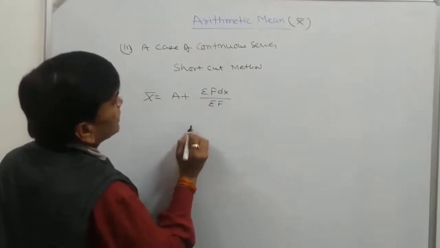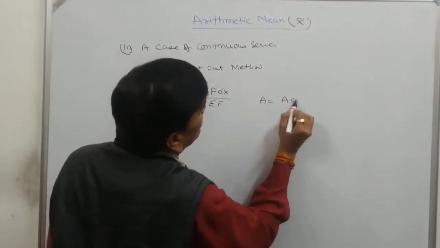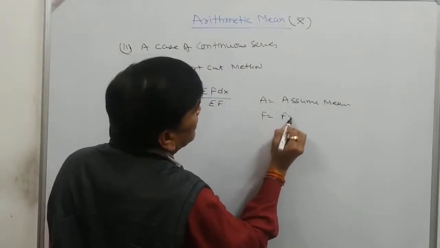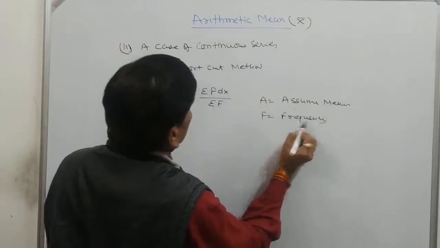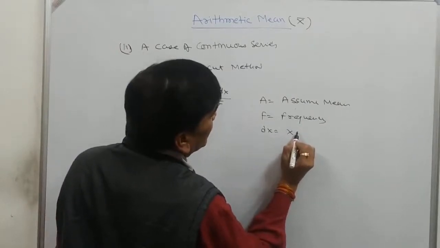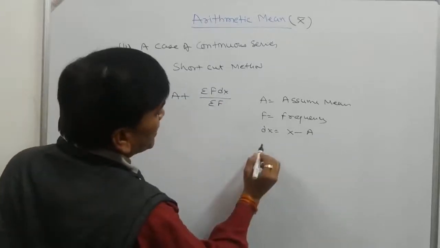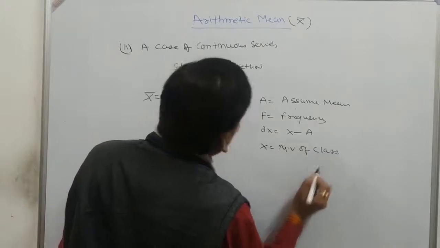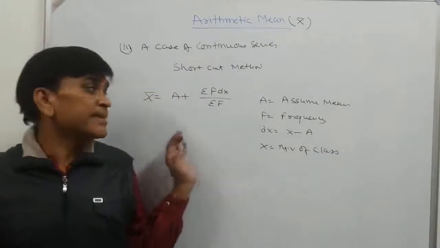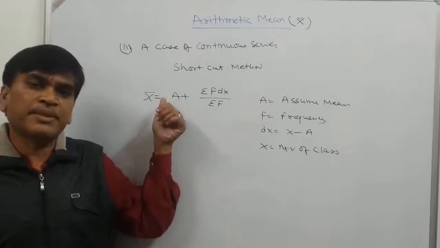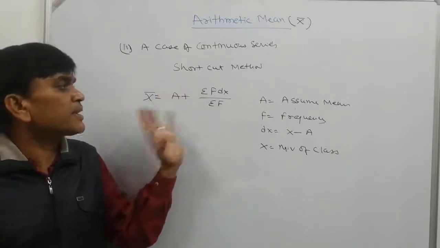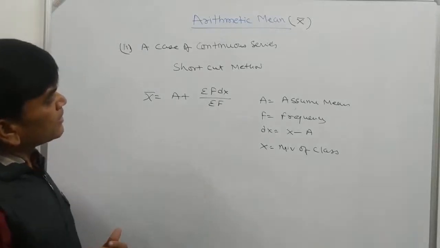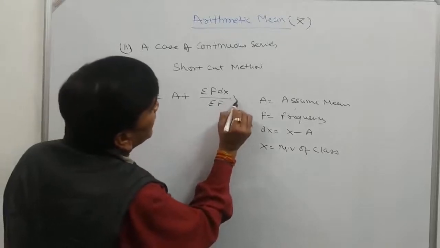Here a is the assumed mean, f is the frequency, dx is equal to x minus assumed mean, and x is the mid value of class. So in individual series and discrete series the formula is the same for the direct method, and for the shortcut method also the formula is the same. The difference is that here we have to multiply by I.